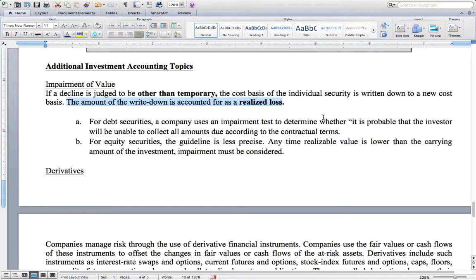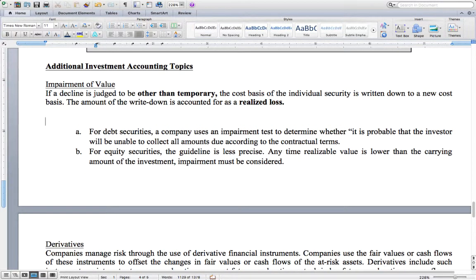A and B there show kind of what the company looks at for differences between debt and equity securities. I'm not going to go into too much detail, but I just want to give you some background on how impairment is determined and what happens when it is determined that the impairment is other than temporary, and how you account for it with a write down in the value as realized loss.